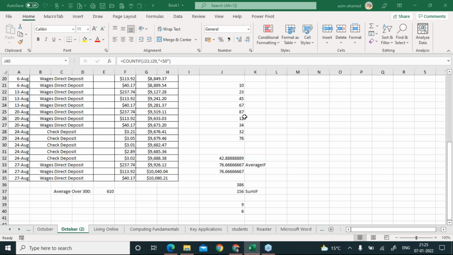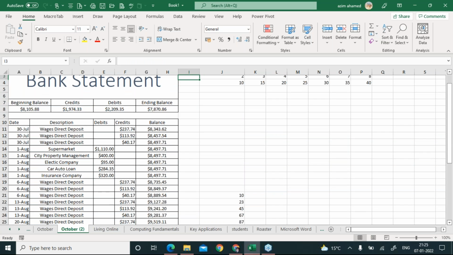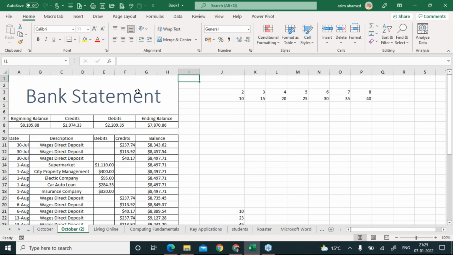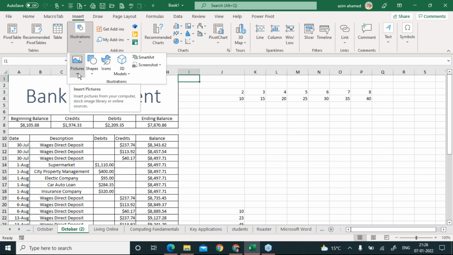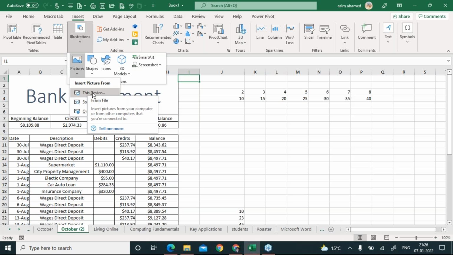Come back to this one and go up. There is a bank statement, and to the right side of this, you have to go to the Insert tab, click on the Picture option, and click on This Device. This device option will help you import the picture from your local computer. Clear?